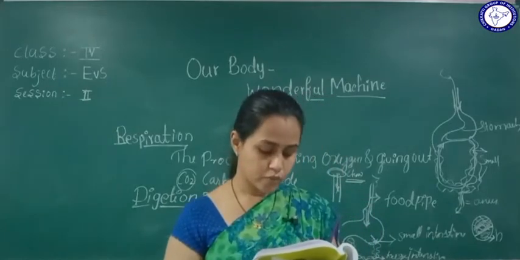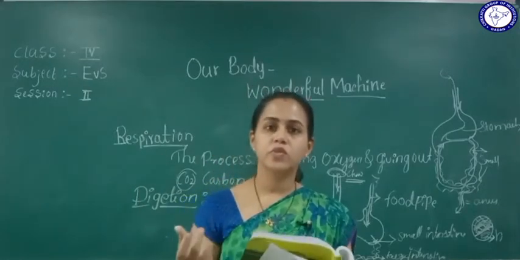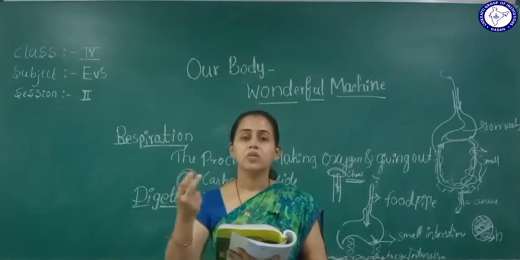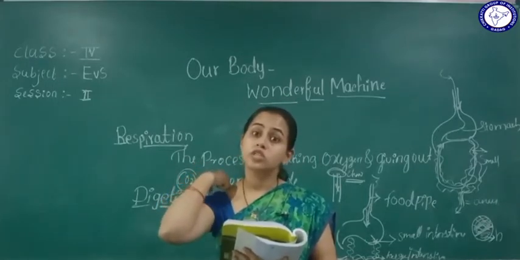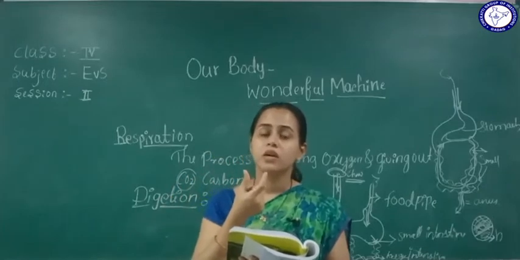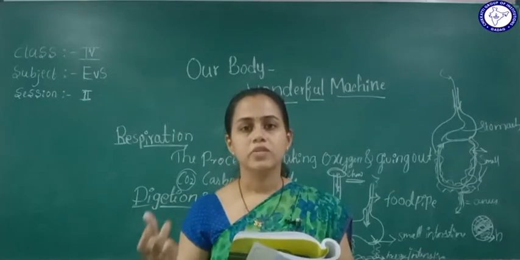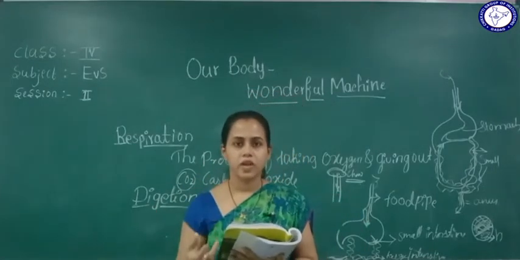Chew the food slowly and properly, right? Whatever food we are having, they usually say we have to chew about 30 to 40 times. If it is rice or something with small particles, it's fine, right?